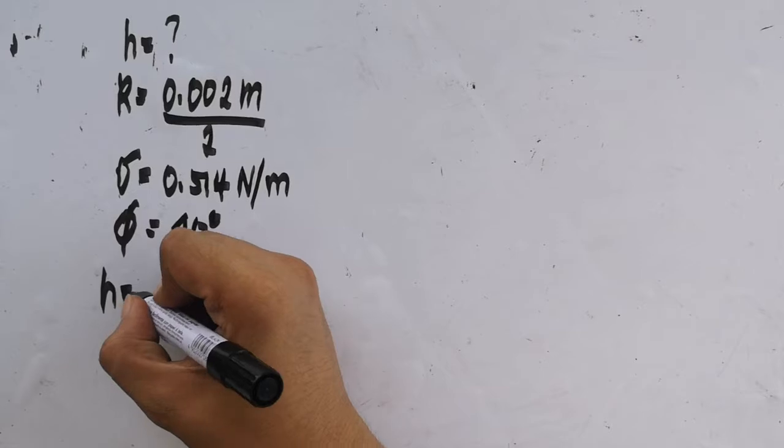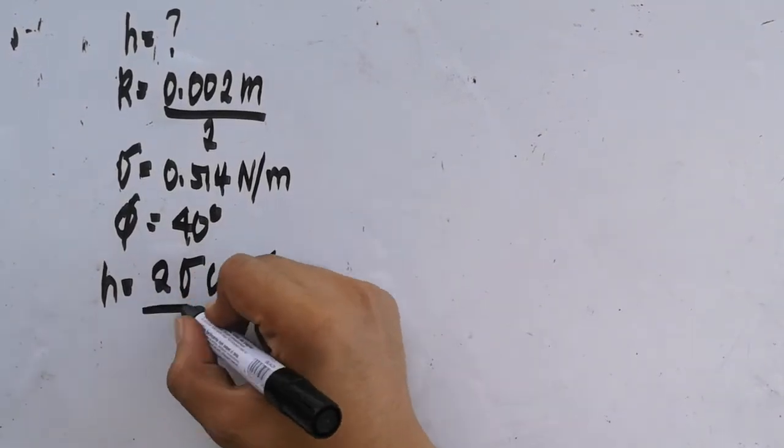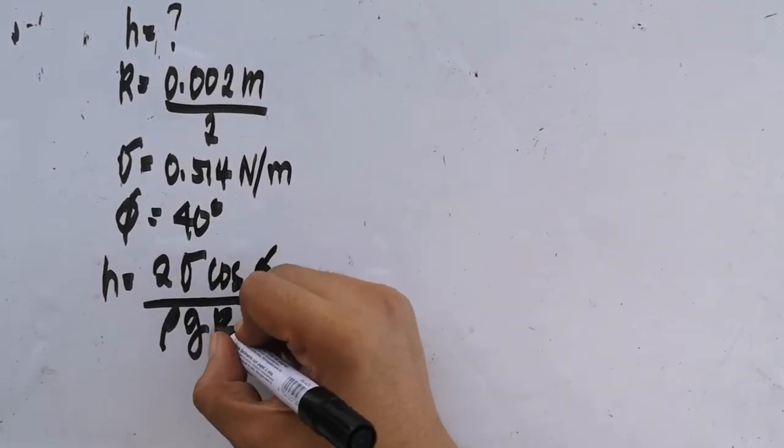So, the working equation is 2 sigma cosine of phi over rho g r.